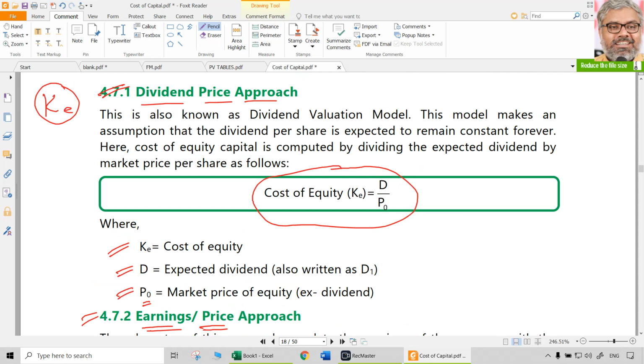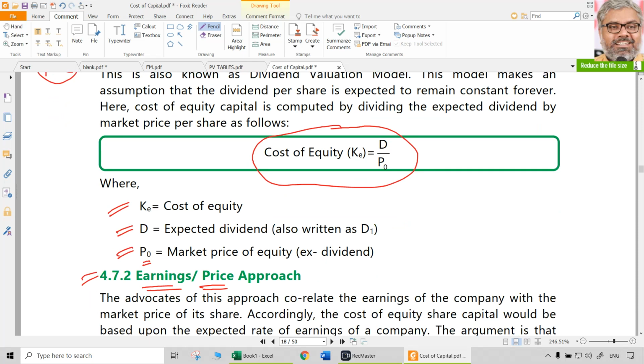Of course, any of the approaches can be used. In the examinations, whatever the requirement of the question is, according to the data that is available, we have to use any of these formulae. That is normal for any chapter. Same logic applies here also. So one is the dividend price approach, the other one is the earnings price approach. In the first case, dividend divided by current market price.